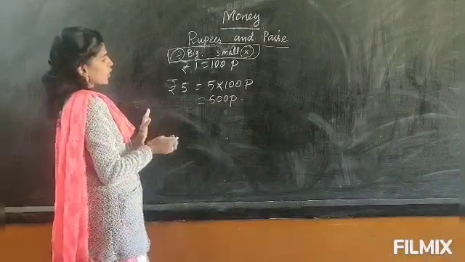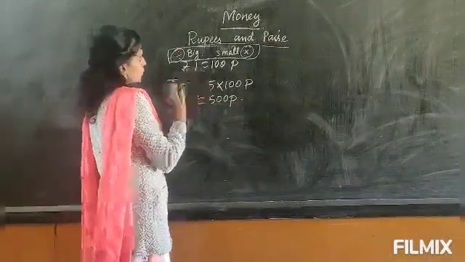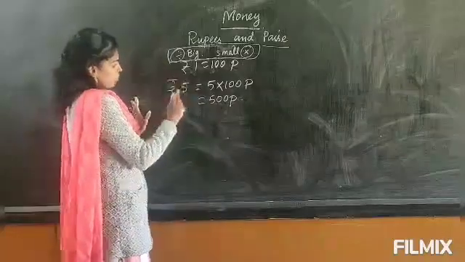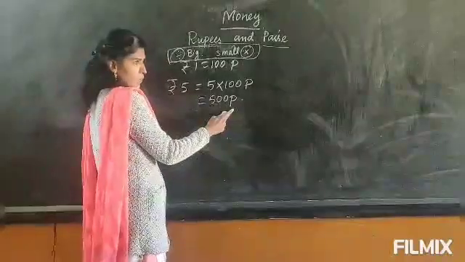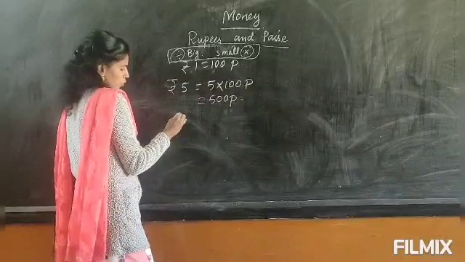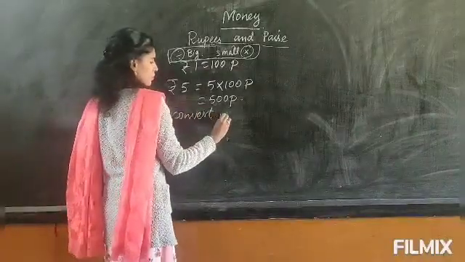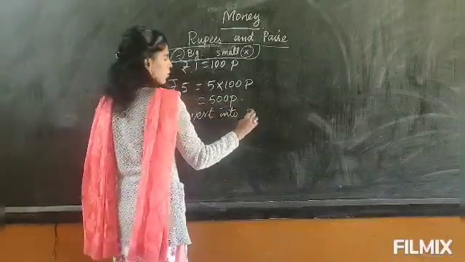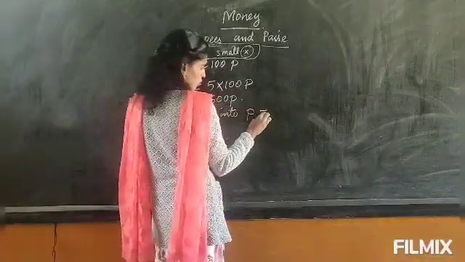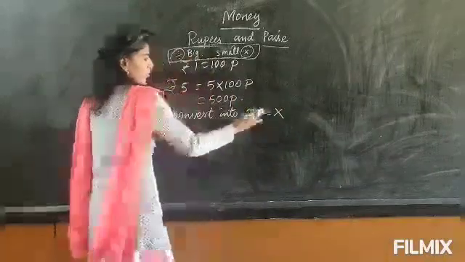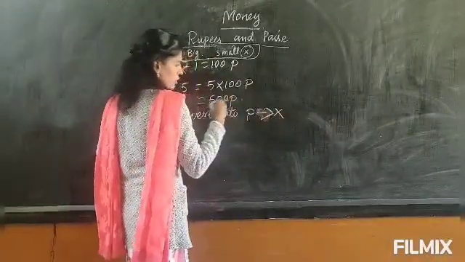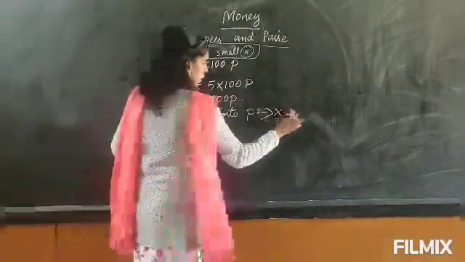In other words, to convert into paise, you will multiply. To convert into paise, you will multiply by 100.